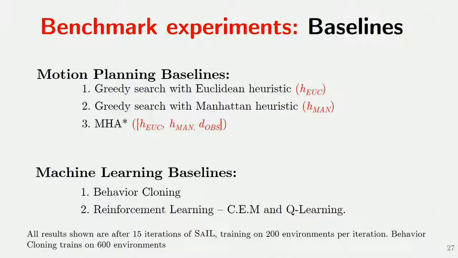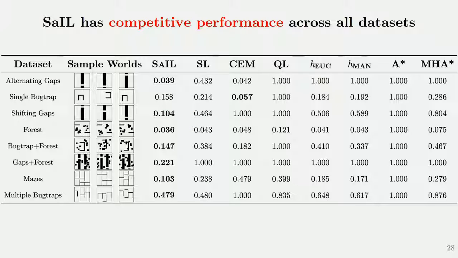And we compare it with a bunch of motion planning and machine learning baselines. Some of them are adaptive motion planning baselines like MHA star, and for machine learning we study behavior cloning and some model-free RL algorithms. So this shows that we can robustly learn a competitive policy across all our data sets and outperform all the baselines. This is normalized number of expansions on different data sets.